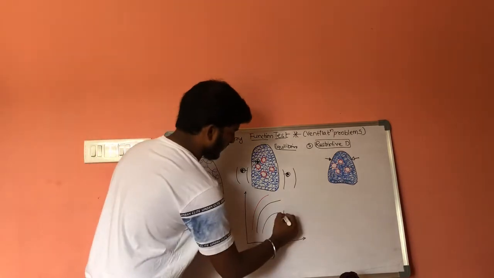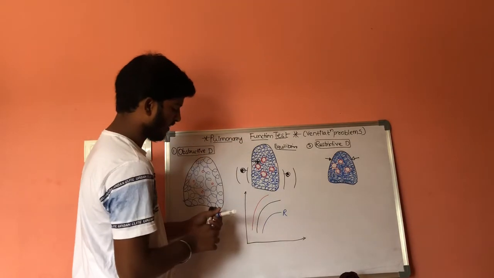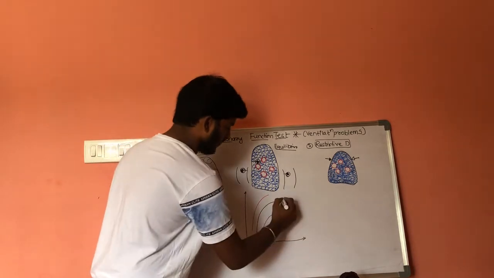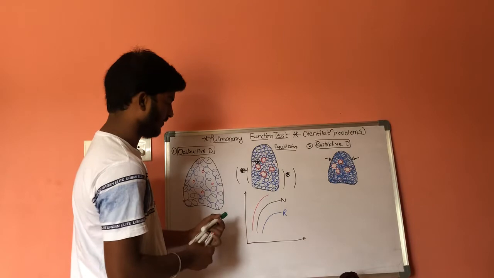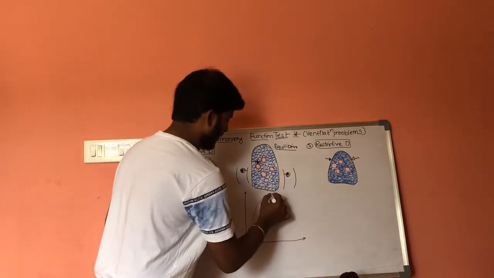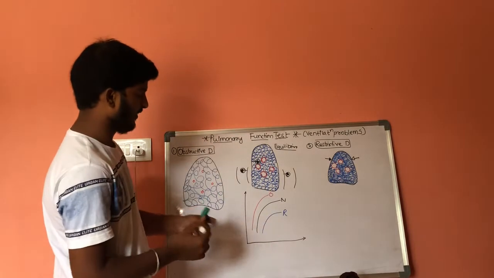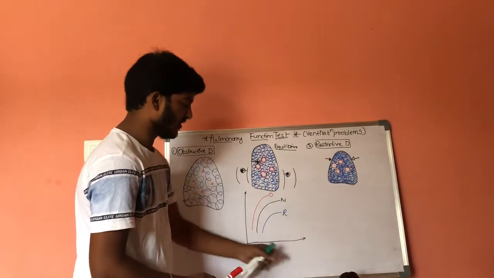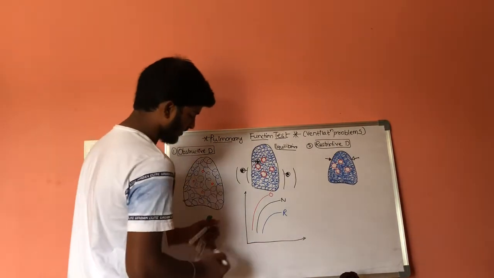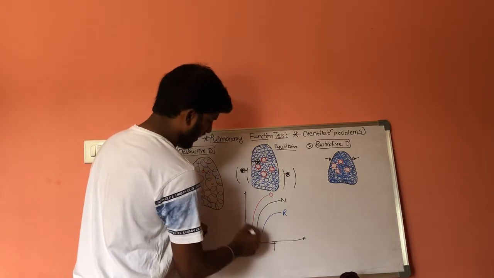This is restrictive, this is normal, and this is obstructive disorder. In these graphs, this is volume of air and here we have the time interval. This is time, and this is volume.